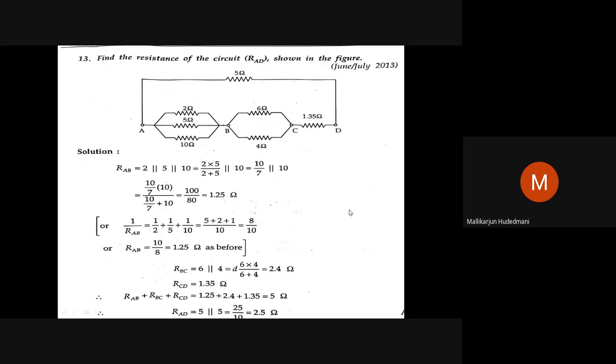Likewise, you have some numerical examples from VTU question papers that have been discussed with you. Get the R equivalent of the combination shown, which has been done. So very simple. You just have to be very straightforward. What is required? How to go ahead? What is the method? How to reach the destination in parts or in full? That you have to outline yourself and go. This is how, bit by bit. These 3 are in parallel, I have to solve. These 2 are in parallel, I have to solve. Then the equivalent of this is in series with the equivalent of this, in series with the total resistance. Then you have to get the value. Like that you can see it's being done.